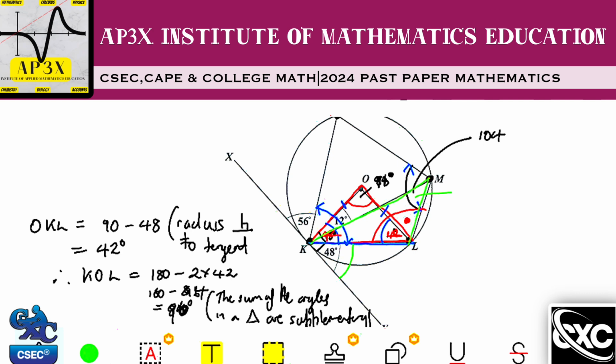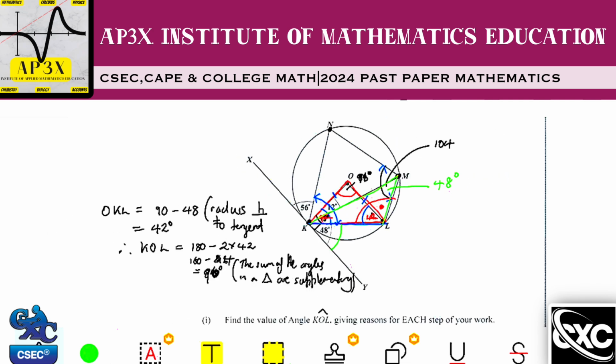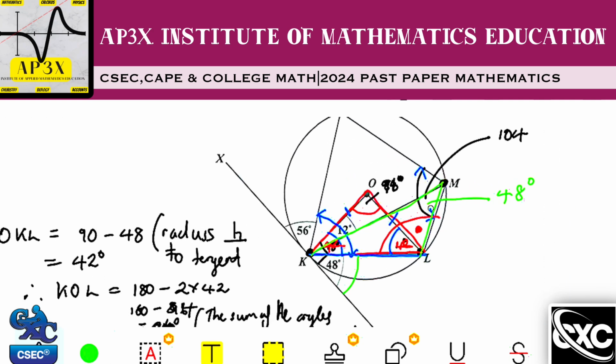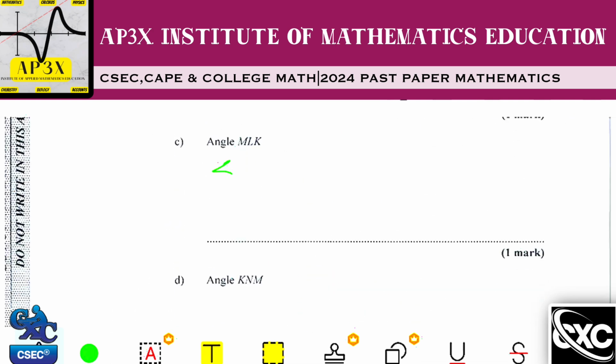So this angle right in here is in fact also 48. So let me just go ahead and write a statement for that. So we can name this angle here, an angle that we have to calculate, KML. That's our starting statement. So angle KML is in fact equal to 48 degrees.